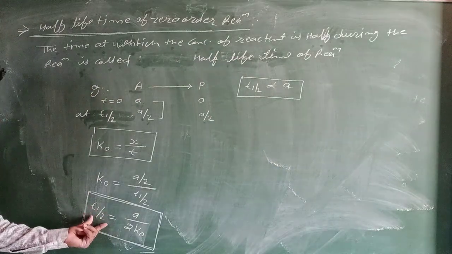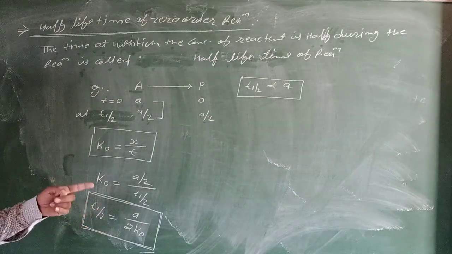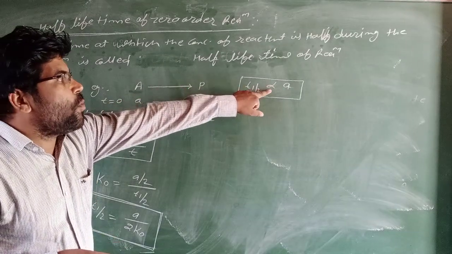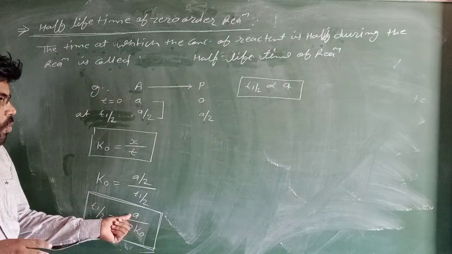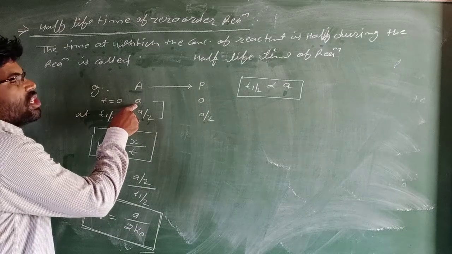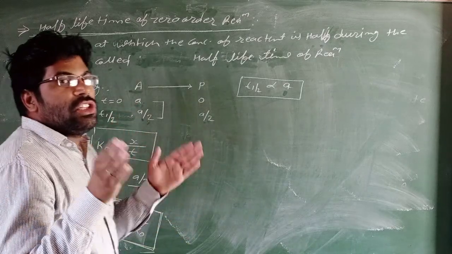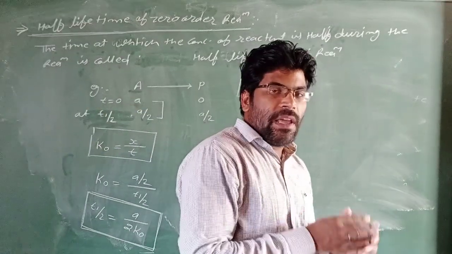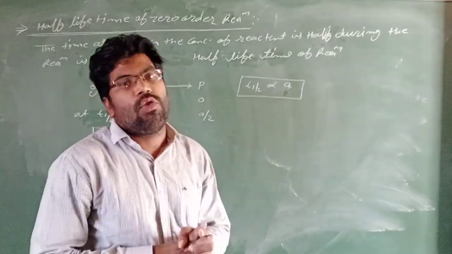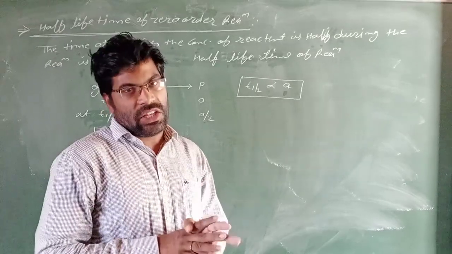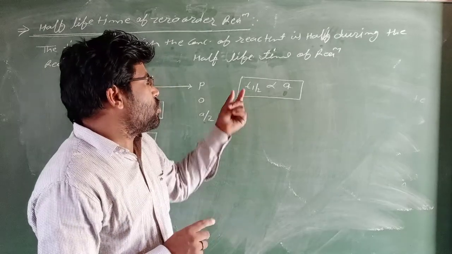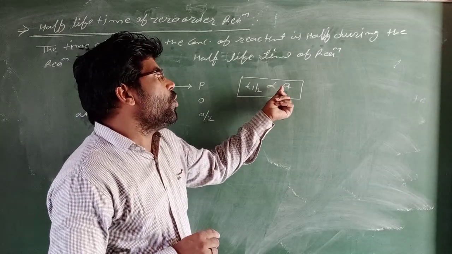In a zero order reaction, the half lifetime is proportional to A, and A equals the starting concentration of the reactant. So t1 by 2 is proportional to A.